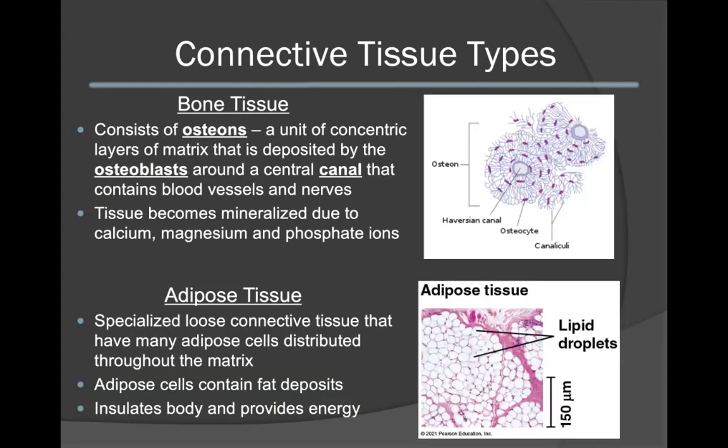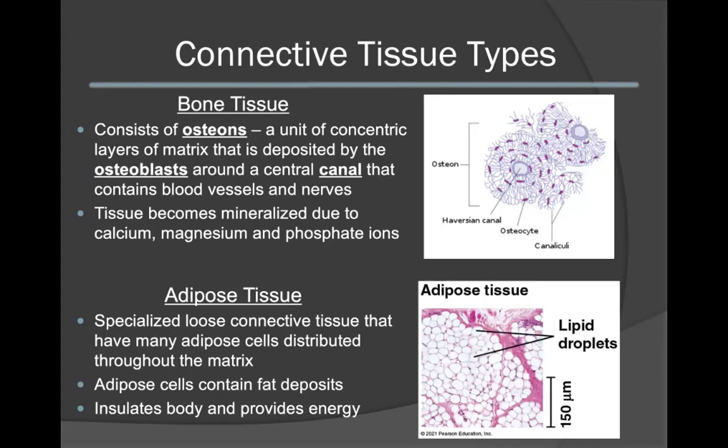Bone tissue is also a connective tissue. Bone tissue consists of osteons. An osteon refers to a unit of concentric layers of matrix. This matrix is deposited by cells called osteoblasts. These osteoblasts will eventually mature into osteocytes. These osteocytes will be embedded within the matrix.